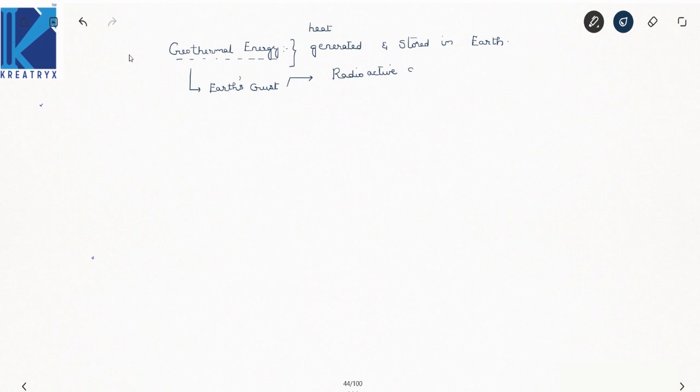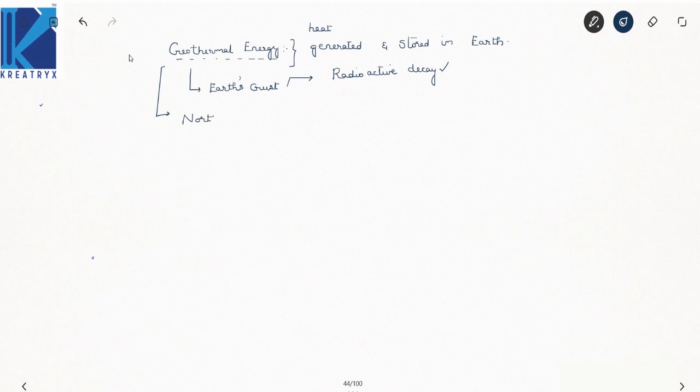Radioactive decay of the materials. This is the major cause, right? Now, in India, where can you find these geothermal energy sites? Your northwestern Himalayas and your western coast are famous for geothermal sites and hot springs.